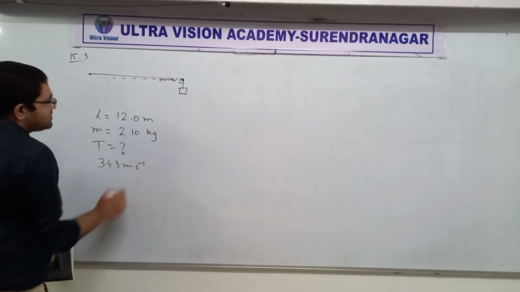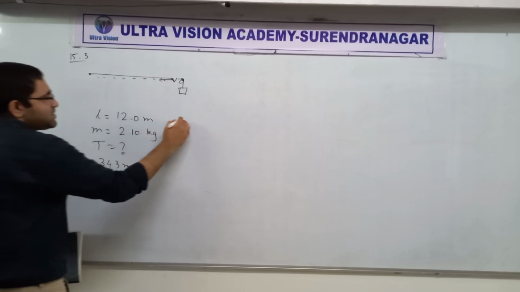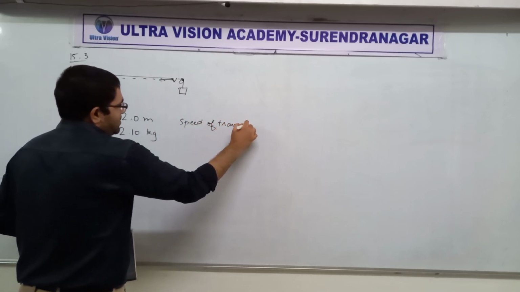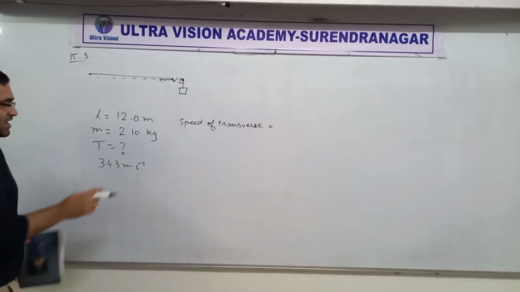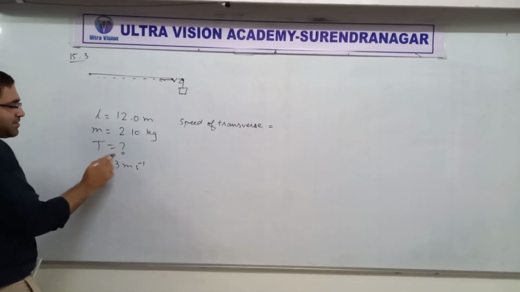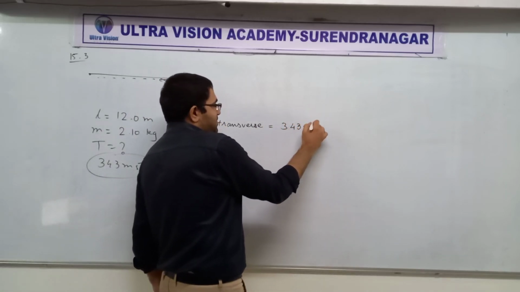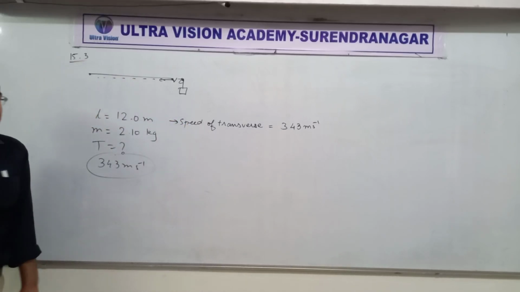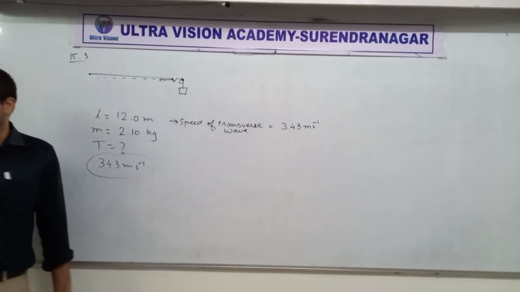Did you understand? The speed of the transverse wave here should be the same as the speed of sound, at 20 degrees Celsius in dry air, that is 343 meter per second.